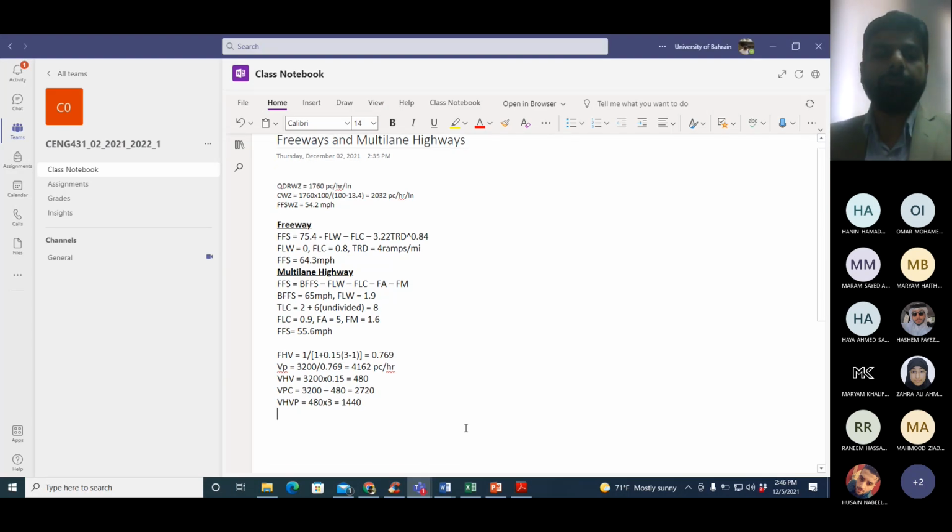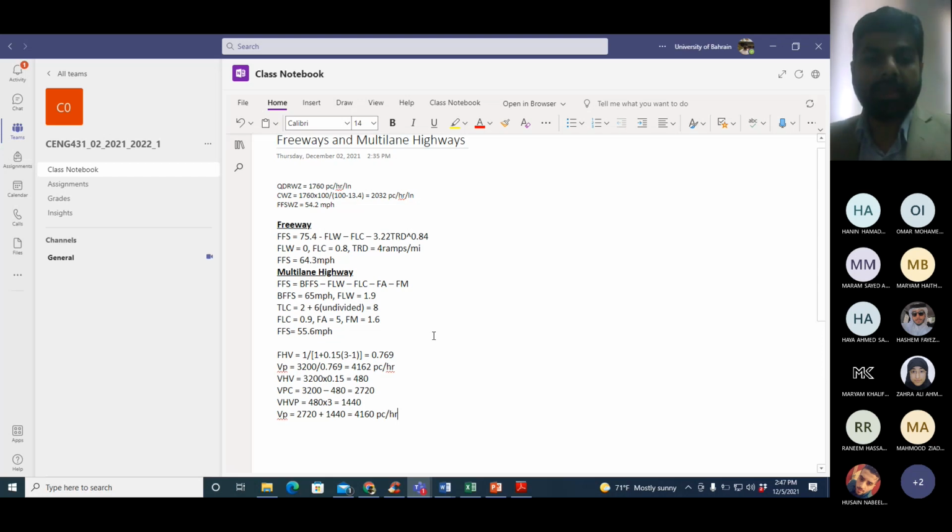Now if you want VP, just add the passenger cars you actually have, which is 2720, plus the equivalent volume of heavy vehicles, which is 1440. How much would you get? 4160. Again, this is passenger cars per hour now.